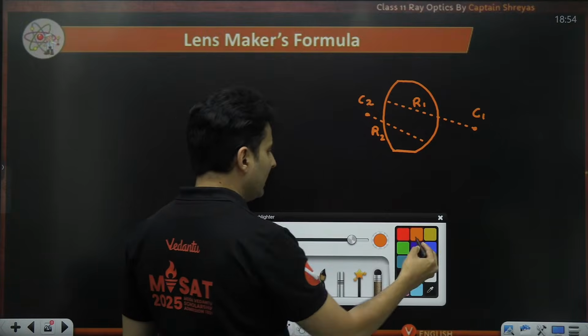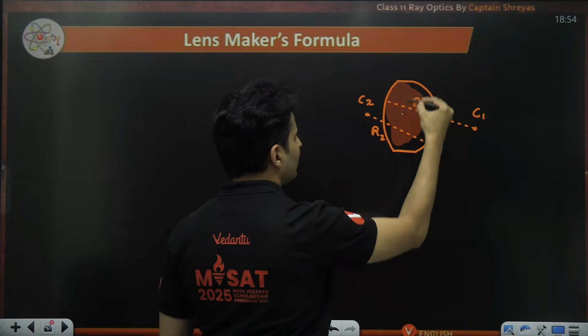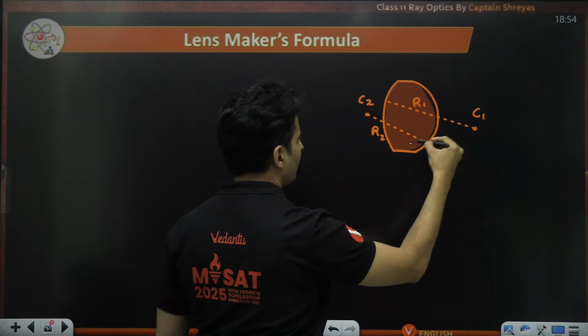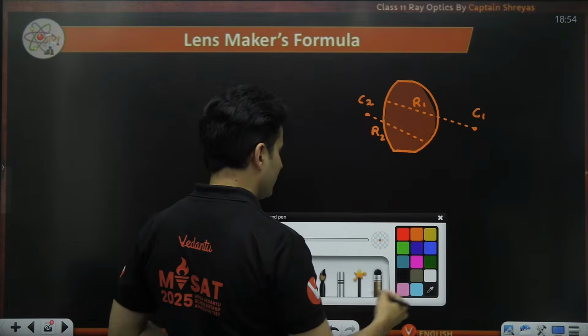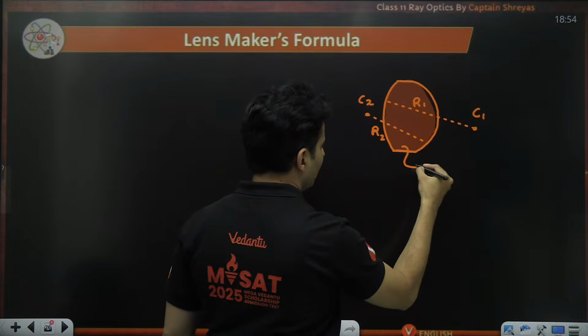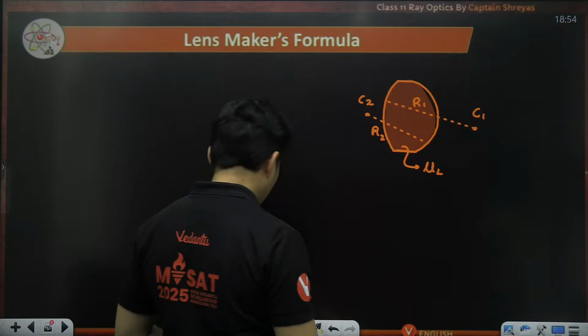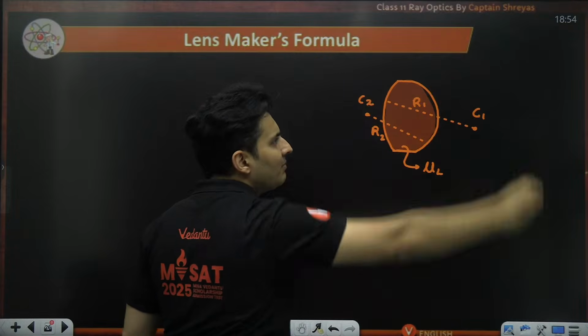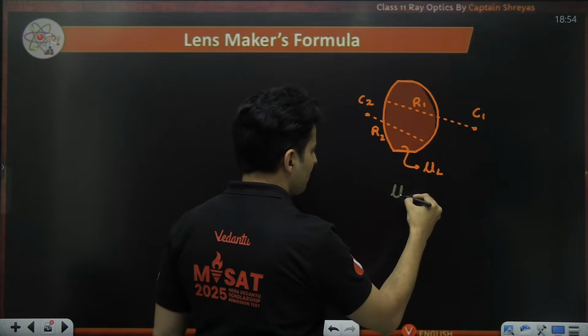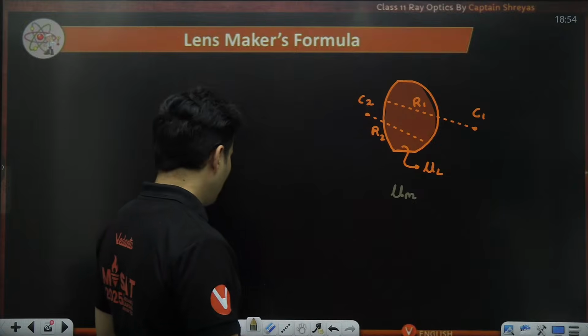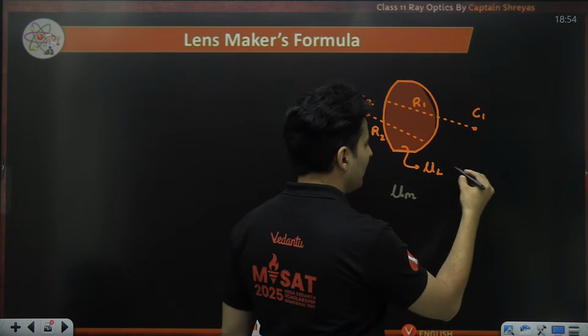The lens is made of some material, I will just call it mu L, and it is placed in some surrounding medium, maybe mu M. What is mu L and mu M? Very, very important.